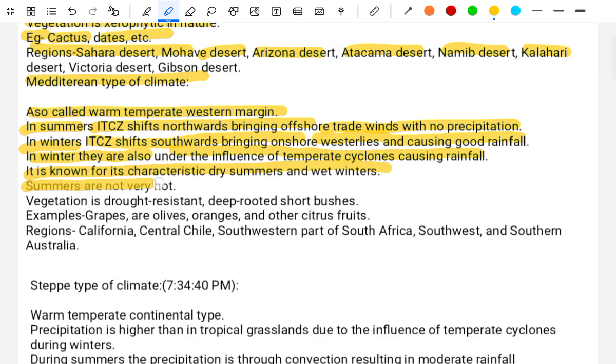The summers are not very hot. The vegetation is drought resistant, deep rooted short bushes. Examples: grapes, olive, orange, and other citrus fruits. Regions: California, central Chile, southwestern part of South Africa, southwest and southern Australia.